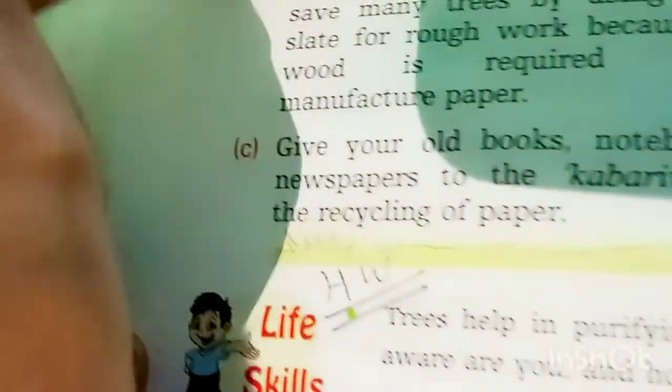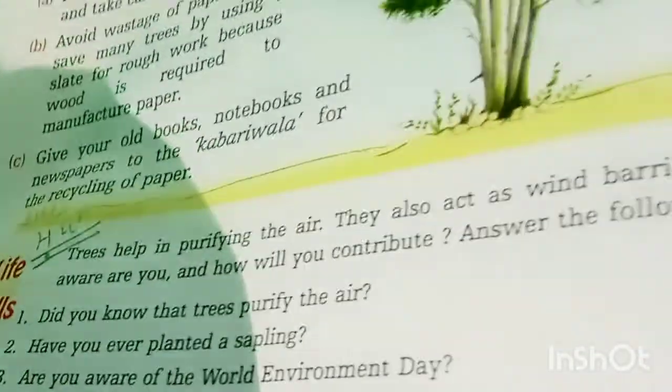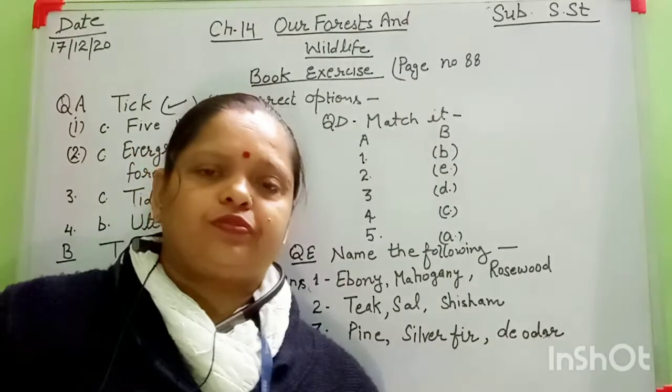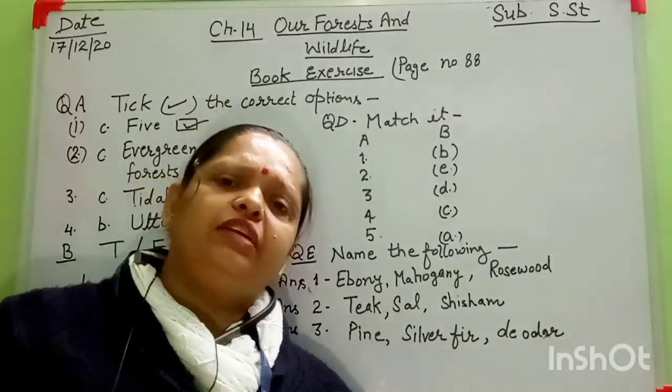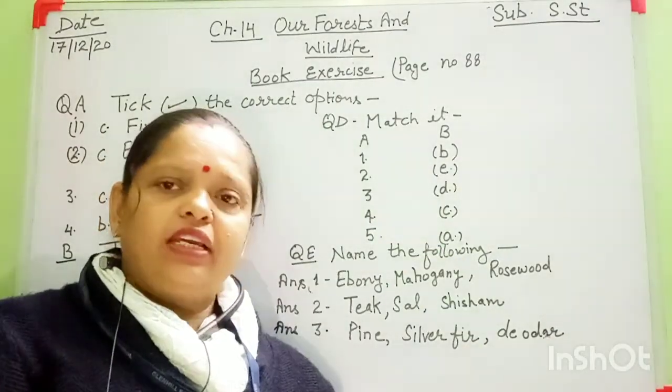Okay, students, this is your homework: life skill questions, and you read this paragraph also. Hopefully all of you completed it. Here only read these sentences, and your answer is yes or no. If there is any problem, then you ask me. Okay, hopefully all of you have done these things very well. Today's class is enough for that. If there are any queries regarding your activity, you can ask me. Okay, thanks.